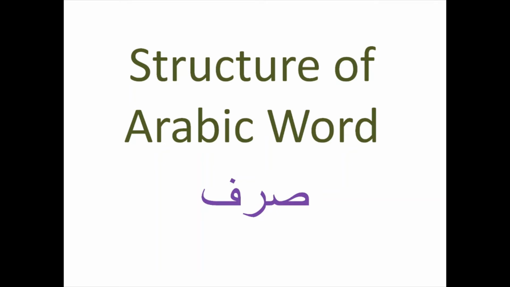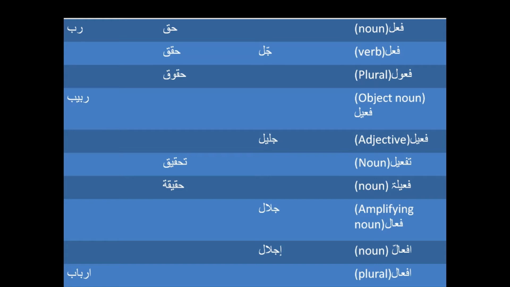In this video, we are going to see the structure or sarf of the Arabic words, and under that, we are going to see first the jazr or the root of some Arabic words, and then we are going to see how those Arabic words change their forms according to different scales or wazn. So let's start our first slide. So this is our slide.